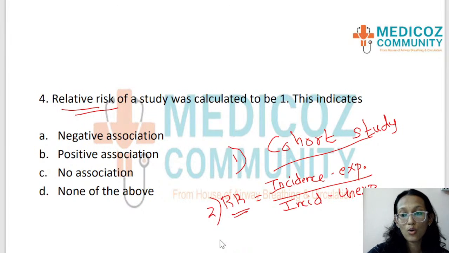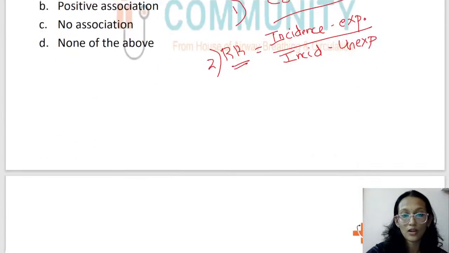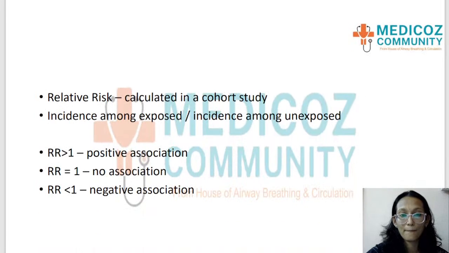Okay, so what is it, students? When relative risk is greater than 1, what does it mean? Okay, so here I have it.